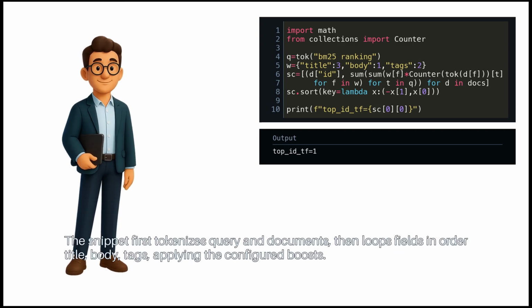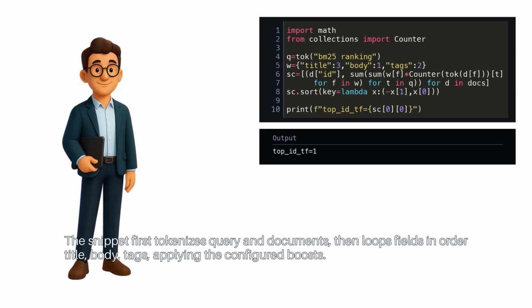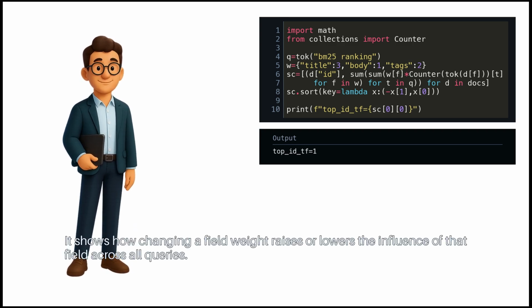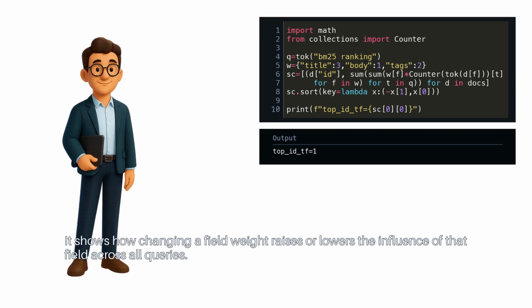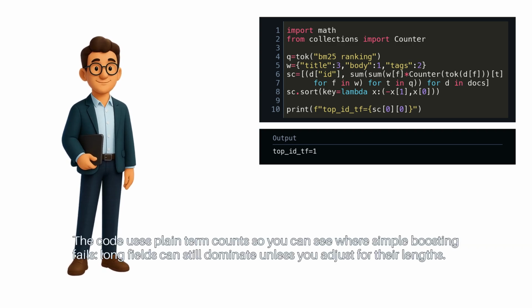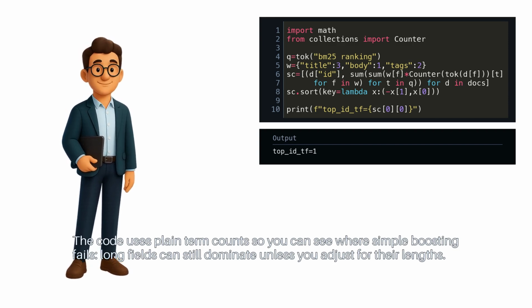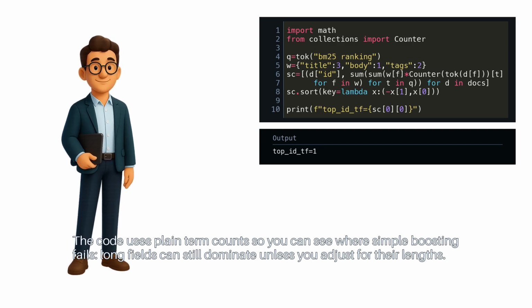The snippet first tokenizes query and documents, then loops fields in order title, body, tags, applying the configured boosts. It shows how changing a field weight raises or lowers the influence of that field across all queries. The code uses plain term counts, so you can see where simple boosting fails. Long fields can still dominate unless you adjust for their lengths.